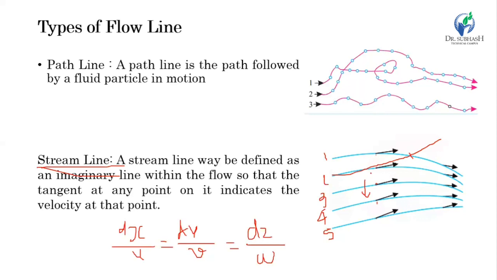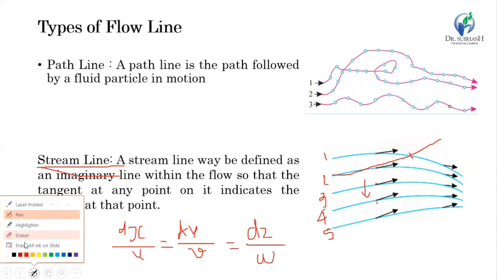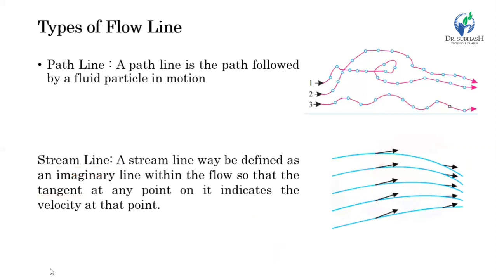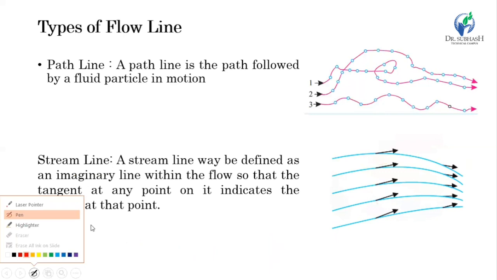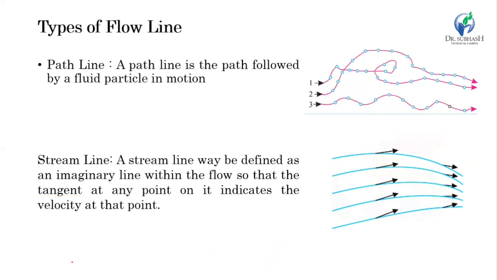Then the spacing of the streamline varies inversely with respect to the velocity. Let's suppose, to try to understand, there is a converging section like here, and the velocity of the fluid is in this direction, left to right. In this case, all the streamlines will gather here like this.